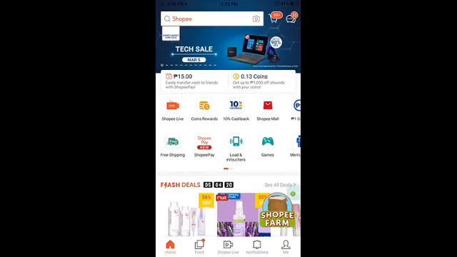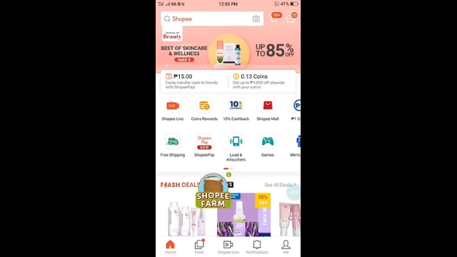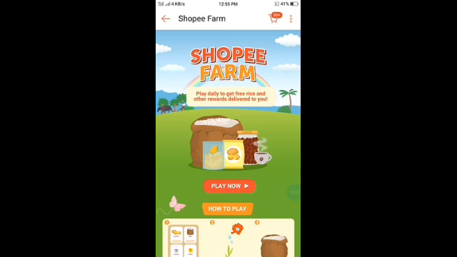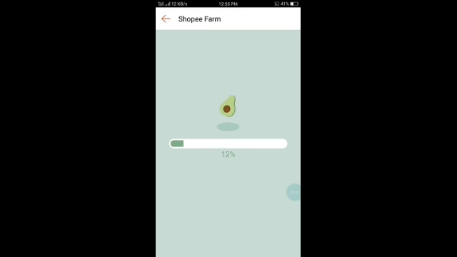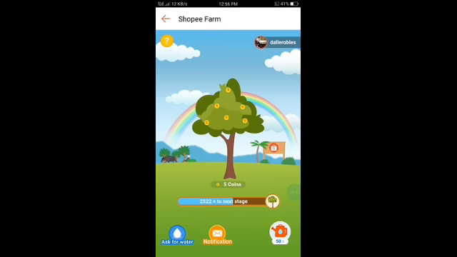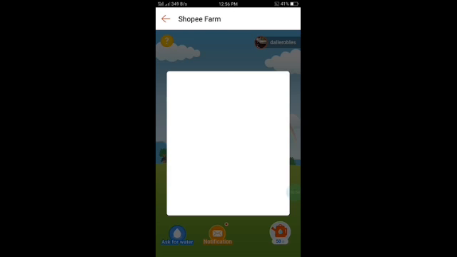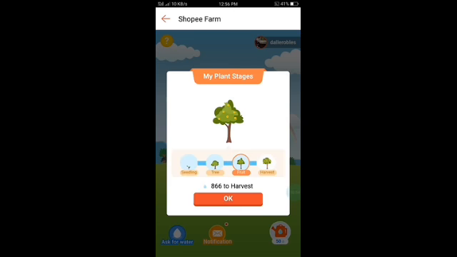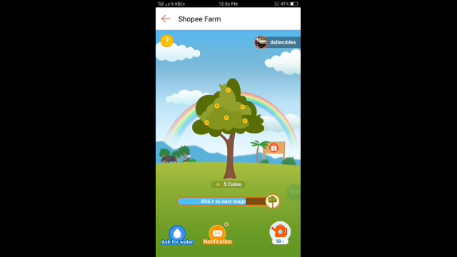homepage o diba? Tapos, let's go to Shopee Farm dito sa may right side. Itong pop-up na parang widget. And then play now. At let's just wait for this to load. Tapos, as you can see, ayan, 866 water ang kailangan natin in order for us to harvest the 5 coins from Shopee. So meron akong 50 water drops. Yan. And then